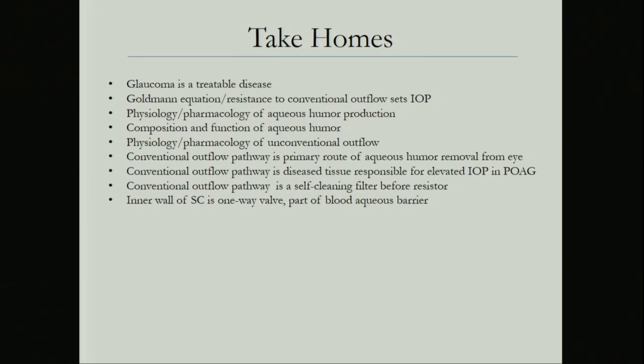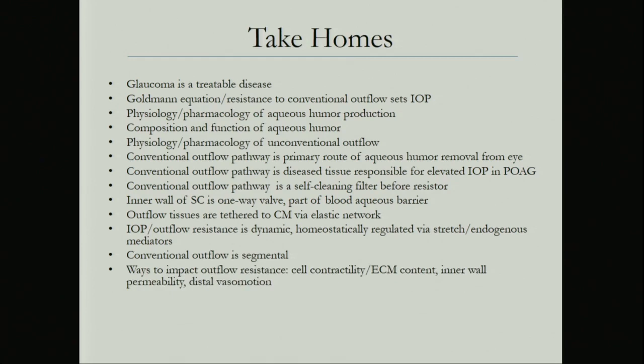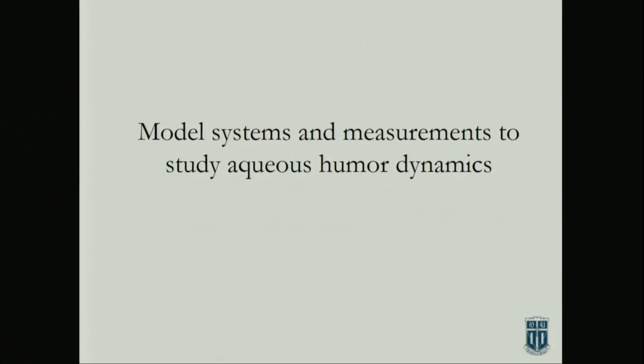The inner wall is a one-way valve and is part of the blood aqueous barrier. Outflow tissues are tethered to the ciliary muscle via this elastic network. IOP outflow resistance is dynamic and it's homeostatically regulated by a ton of these endogenous mediators. Conventional outflow is segmental, and we don't quite understand why that is. We've got 4 ways that we can affect outflow resistance, at least those are the 4 we know now. And we've got these 2 drugs that are in development.